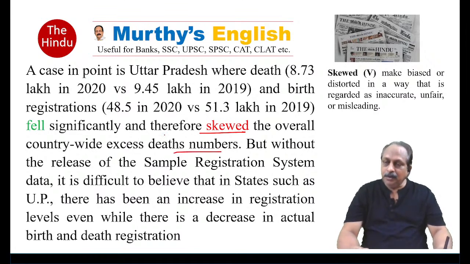There's one important word, skewed, means what? Make biased or distorted in a way that is regarded as inaccurate, unfair, or misleading. In this context, information related, not accurate, inaccurate. This particular data talks about something that is not accurate, something that has been skewed. But without the release of the sample registration system data, it is difficult to believe that in states such as UP, there has been an increase in registration levels, even while there is a decrease in actual birth and death registration. They are not corresponding with each other.